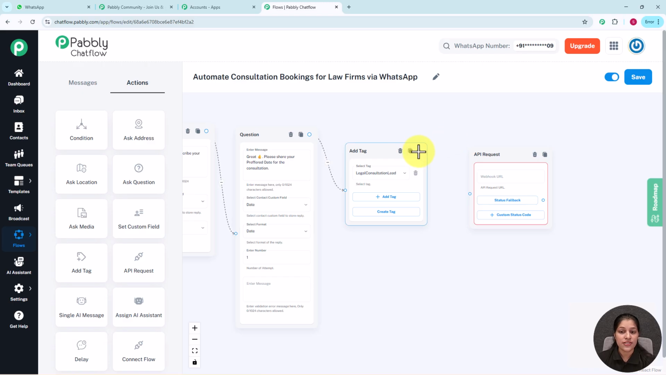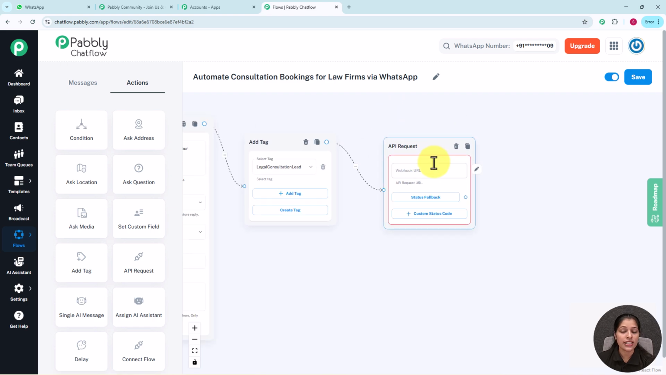So let's firstly connect this add tag action with this API request, and now this API request is asking me to paste the webhook URL. And now you might be wondering how we can get this webhook URL. For getting the webhook URL we have to use Pabbly Connect.